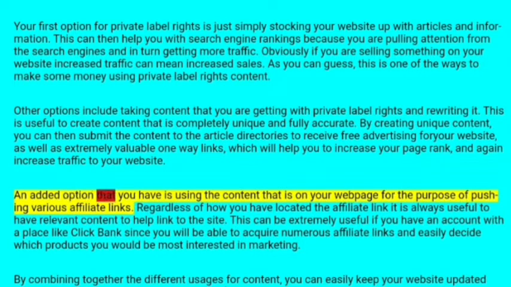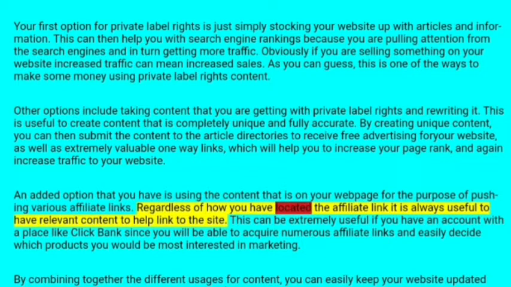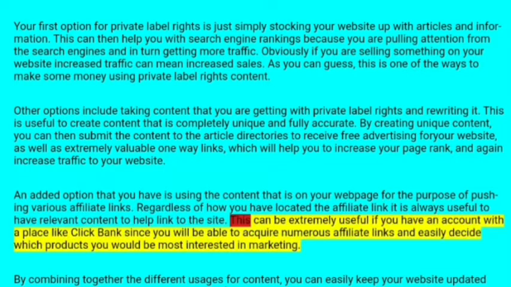Another option is using the content on your web page and pushing purchases using various affiliate links. Regardless of where you locate the affiliate link, it is always useful to have relevant content to help link to the site. This can be extremely useful if you have an account with a place like ClickBank.